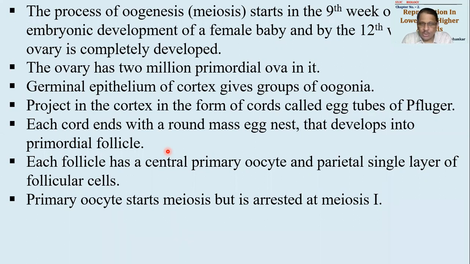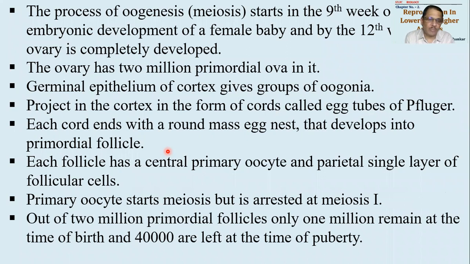ठीक है, प्राइमरी oocyte का meiosis शुरू हो जाएगा. Meiosis होने के बाद meiosis 2 स्टेज में कंडक्ट किया जाता है ना, meiosis 1, meiosis 2. Meiosis 1 होने के बाद इसका ग्रोथ रुक जाएगा. When meiosis 1 is completed, it will be called as secondary oocyte, and the secondary oocyte will be held there only. Okay, and later on the secondary oocyte will get matured and will be delivered out from the ovary.